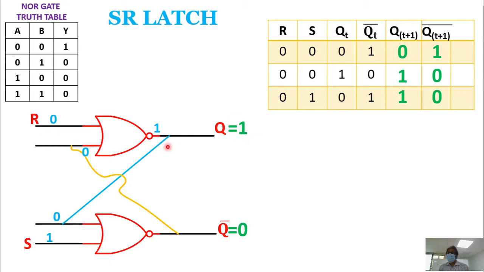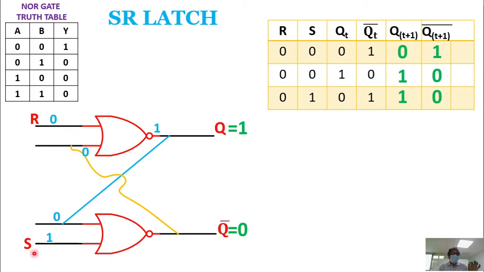Irrespective of whatever input you give here, what is the output of this gate? It is 0 only, yes or no? Irrespective of whatever Qt you give here, the output of this gate will be 0 only. And that 0 is coming here, it has to be 0 only. That is going to come here, and with 0, 0 you are going to get 1. That means Q is going to be 1, irrespective of whatever Qt you give here.